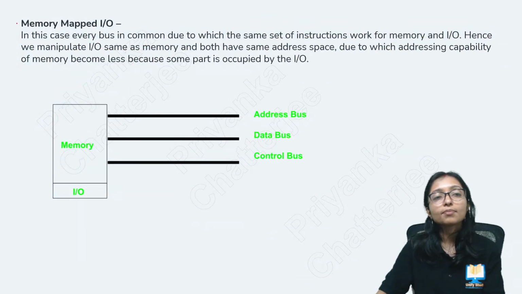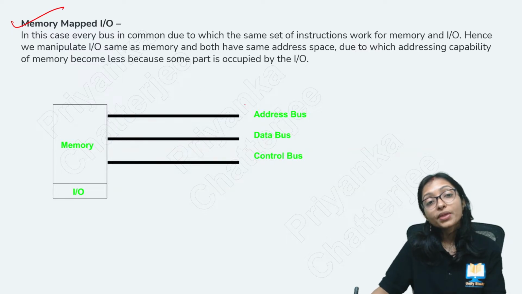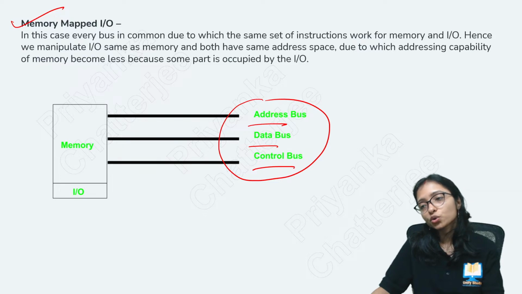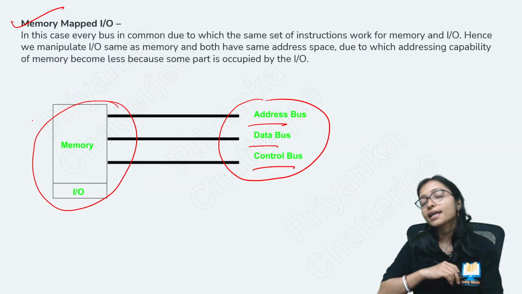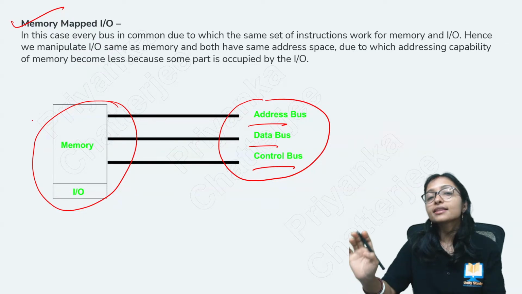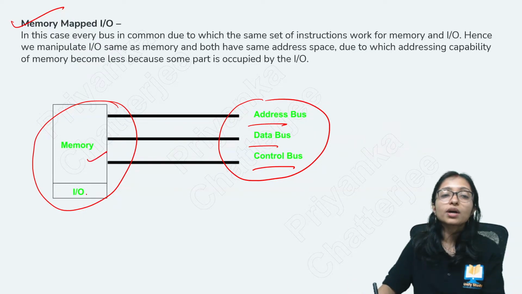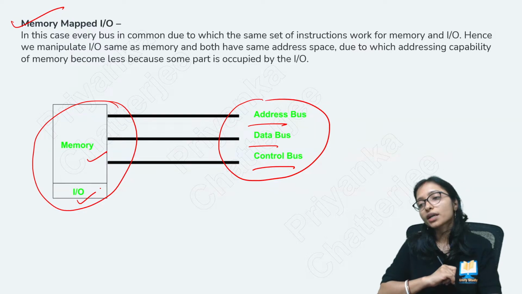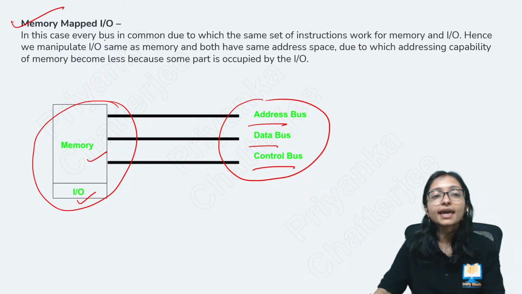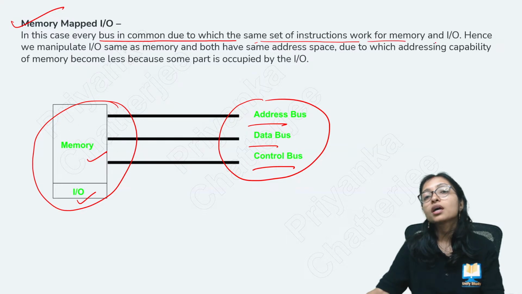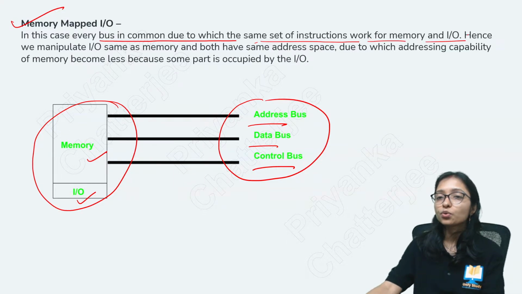Here you can see memory mapped IO. They are also sharing the same address, data and control, but they don't have any separate lines. Directly they are connected. Memory is also connected, input output is also connected. There is no separate line. In this case the bus is common, so the same set of instructions works for memory and input output.